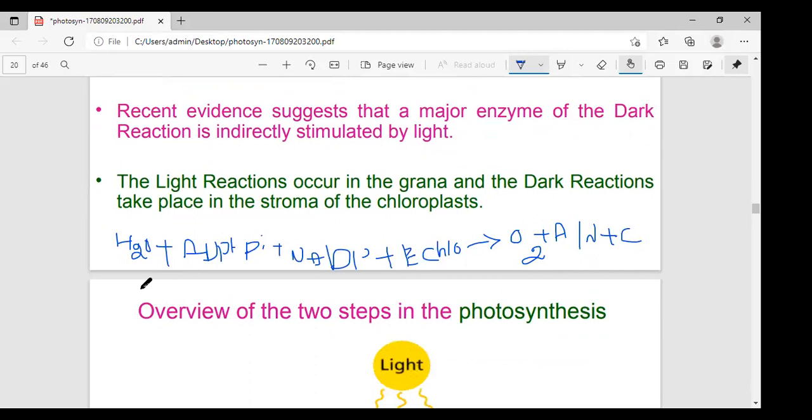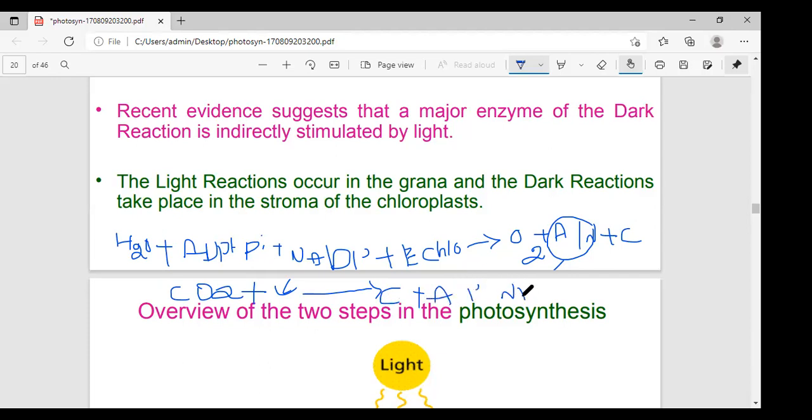What is the carbon dioxide reaction, the dark reaction? CO2 plus, utilizing the assimilatory powers, this ATP and NADPH, through biochemical reactions forms carbohydrates plus ADP plus inorganic phosphate.